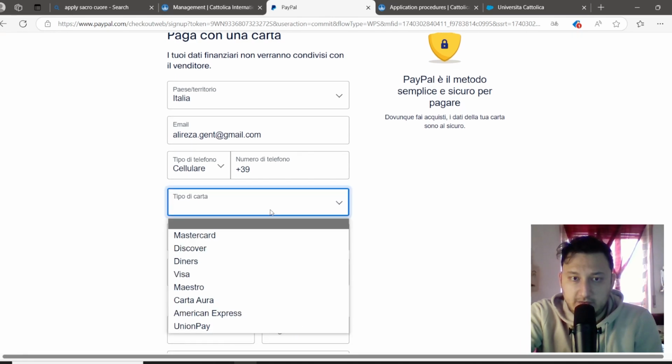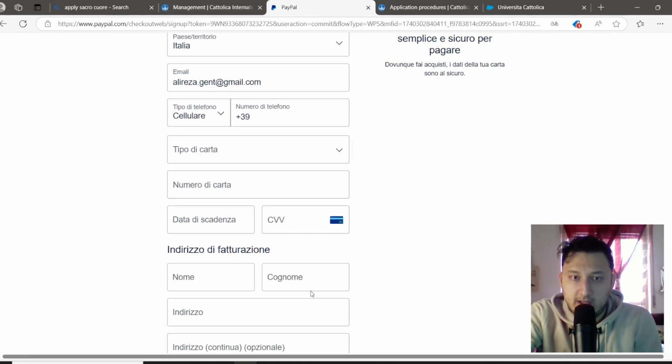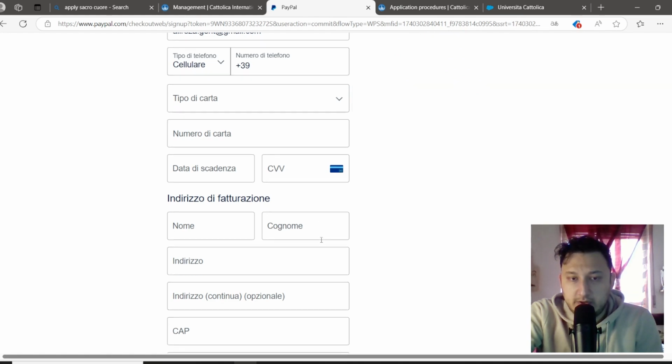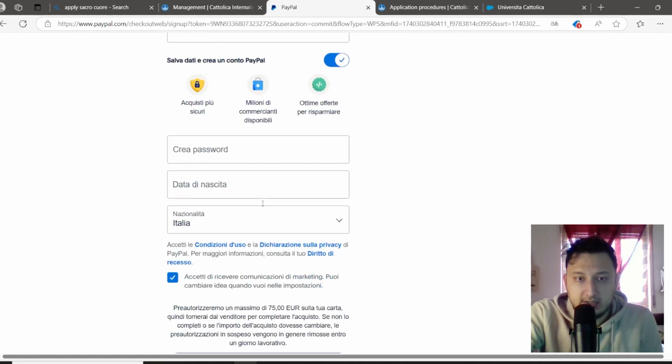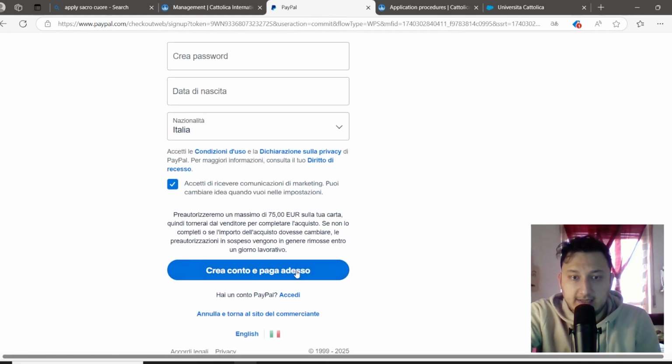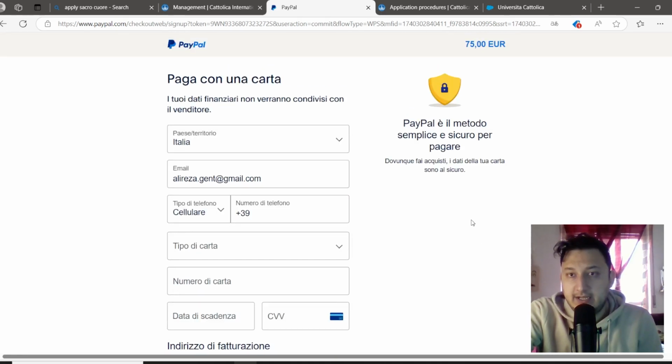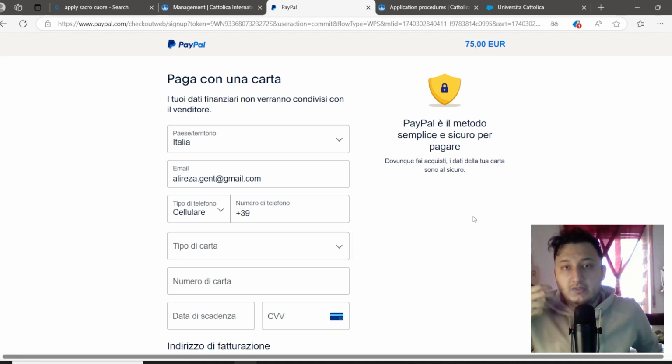Type the card if it is MasterCard or Visa. Your CVV, your address, and other data you should fill out here and create your payment and pay it. And after that, the 99% is going to be 100%. It is submitted. So if it is not submitted after paying, you should contact the university.